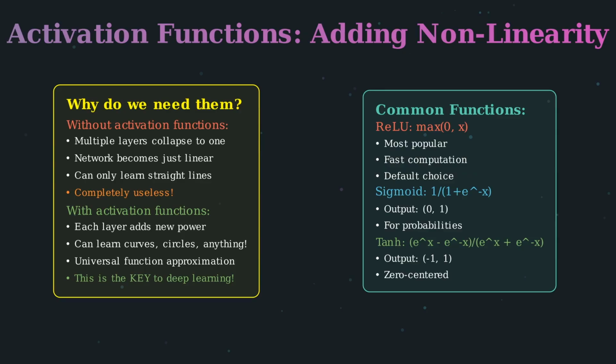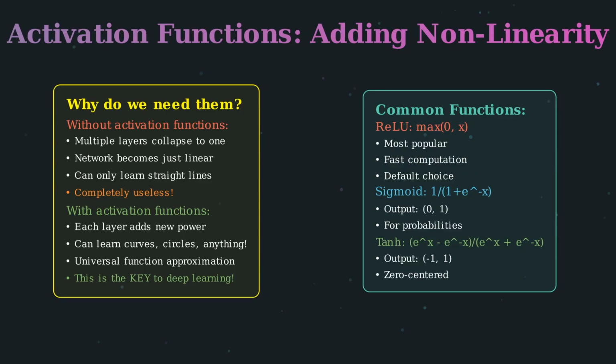But with activation functions, magic happens. Non-linearity breaks this collapse. Each layer genuinely adds new expressive power. Networks can now learn curves, circles, spirals, any complex shape. This enables universal function approximation. This is the key insight that makes deep learning work.